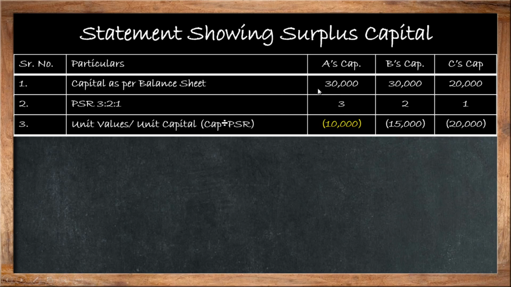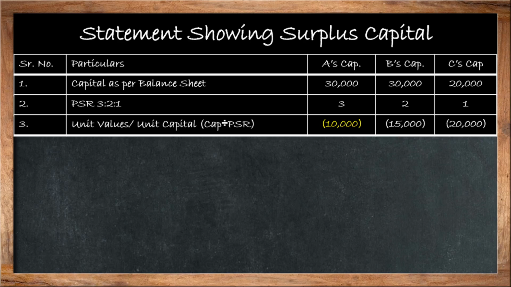You have to divide the capital by the profit sharing ratio. That means 30,000 divided by 3 comes to 10,000. 30,000 divided by 2 comes to 15,000, and 20,000 divided by 1 comes to 20,000. So this is the unit capital or unit value, meaning for a single unit, how much capital is given by a particular partner.